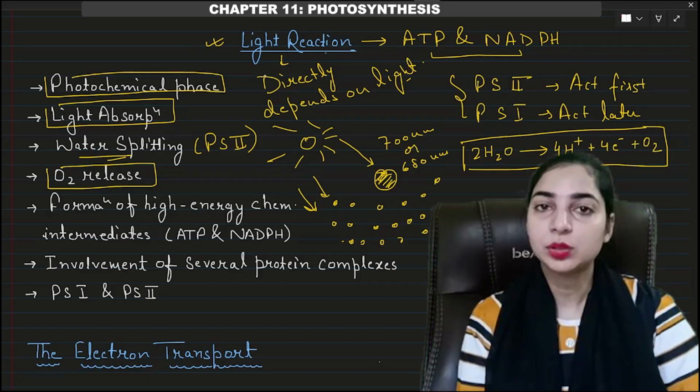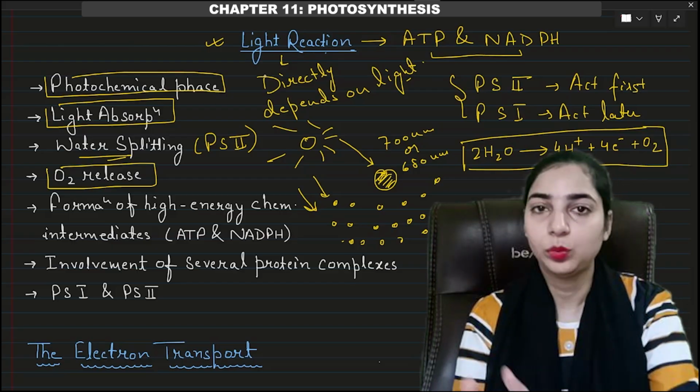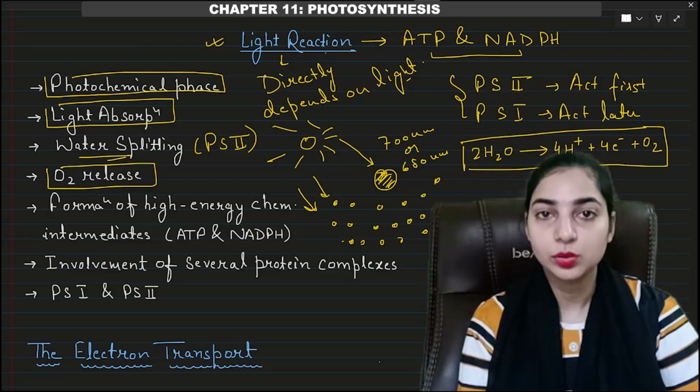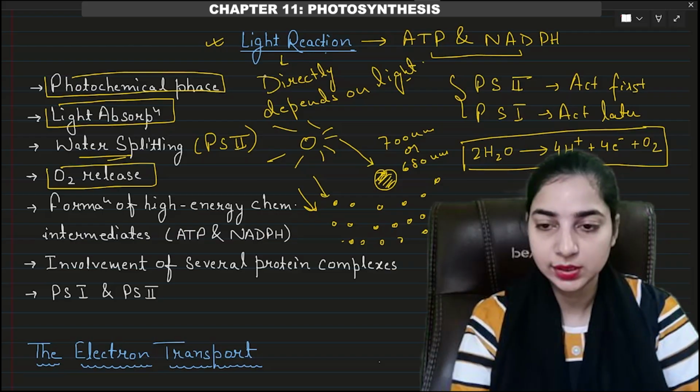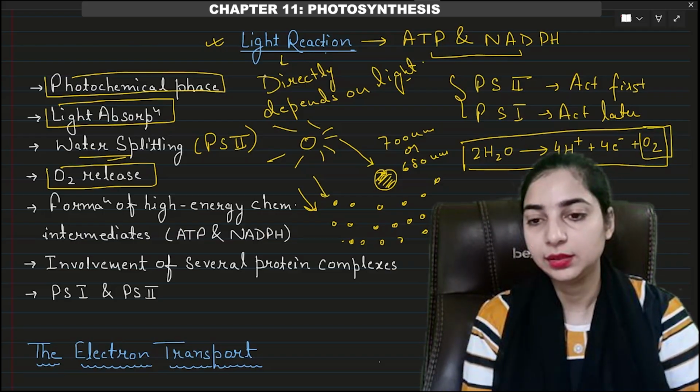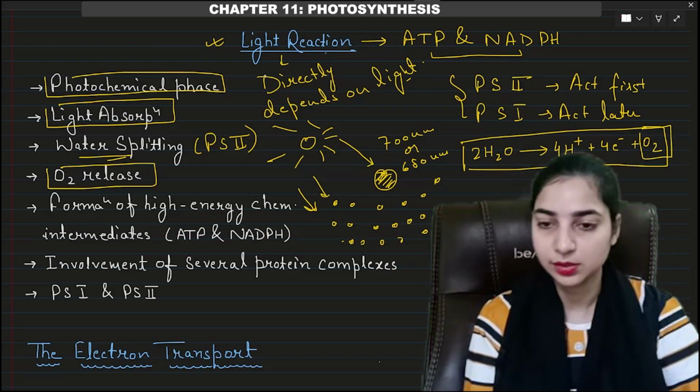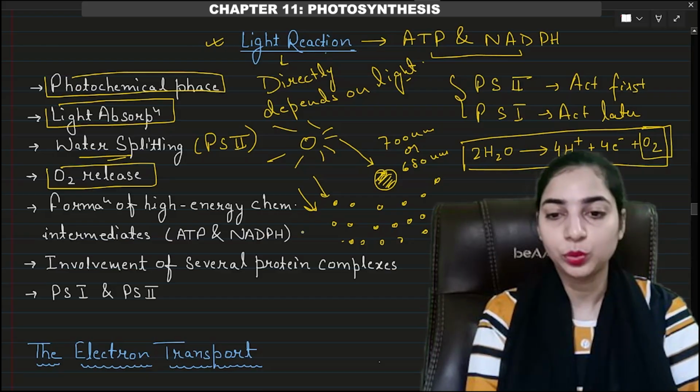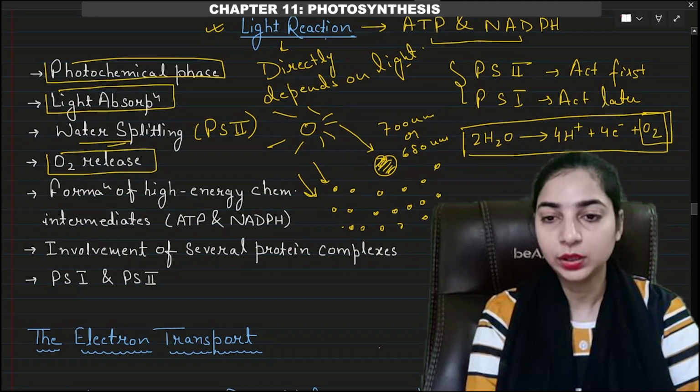So what are the products of splitting of water? Protons, electrons, and oxygen. And we know that oxygen is also one of the net products of photosynthesis. So this is the oxygen that is the net product of photosynthesis. Then what happens to the proton that is released during the splitting of water?